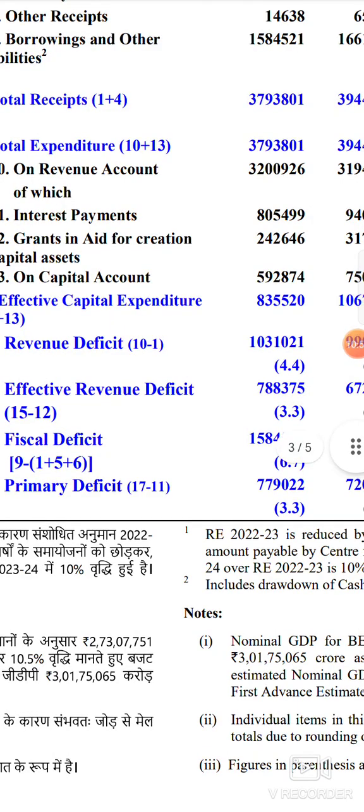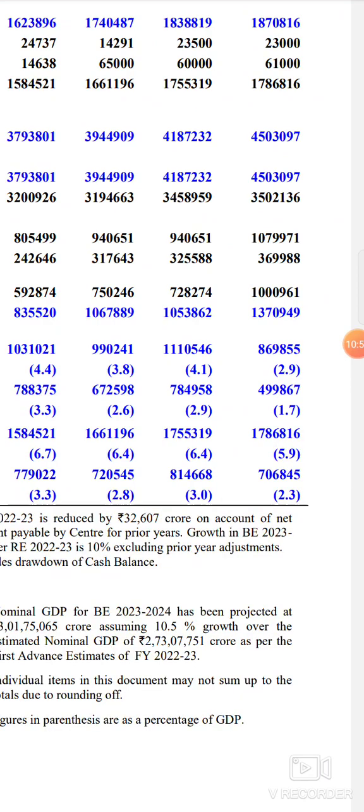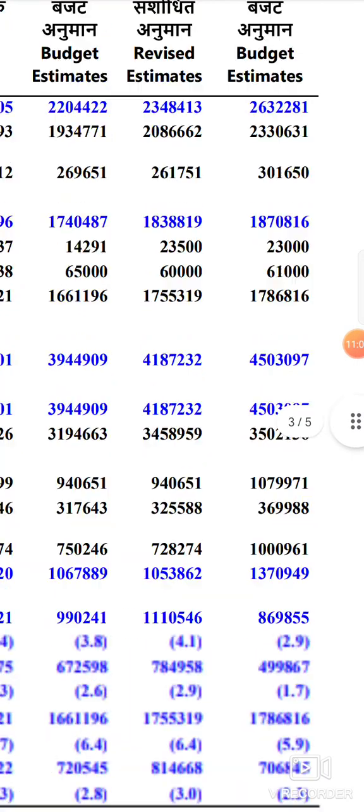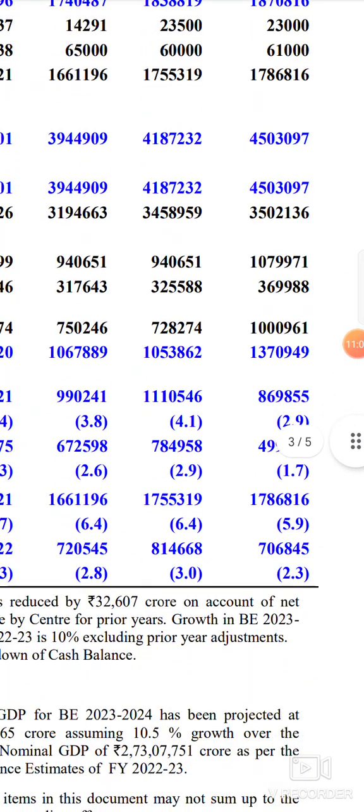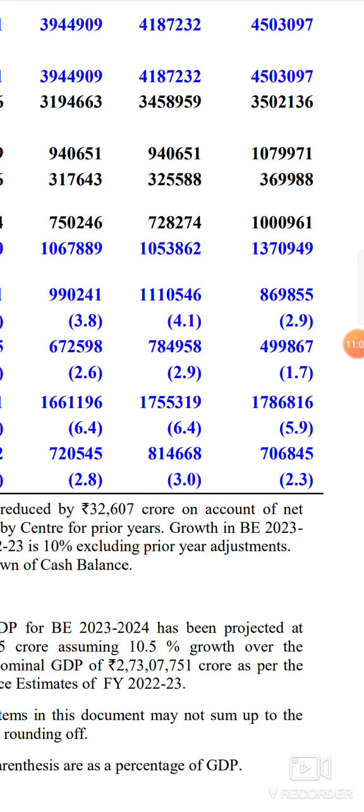So what is the revenue deficit government is expected to get in the financial year 23-24? It is around 8,69,855. No, 8 lakh crore. Simply speaking, 8,70,000 crore is the revenue deficit which the government of India is expecting in the financial year 23-24. So huge, it is huge.